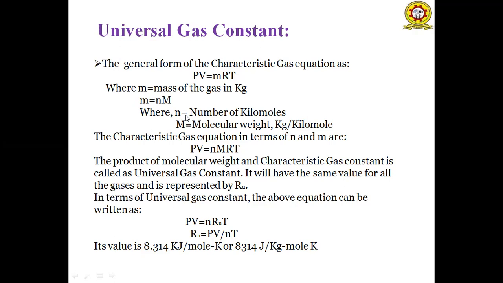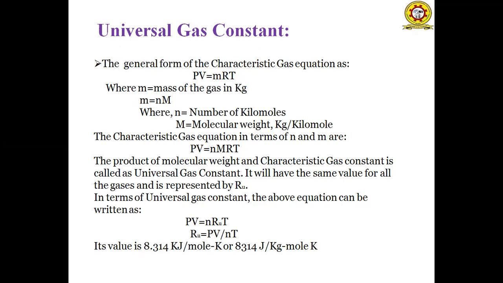Since we consider mass in kgs, we consider moles as kilomoles. So n is the number of kilomoles, and capital M is the molecular weight, whose unit is kg per kilomole. So the characteristic equation, replacing the mass with n into capital M, is PV equals nMRT. The product of molecular weight and the characteristic gas constant is known as the universal gas constant, represented by RU.